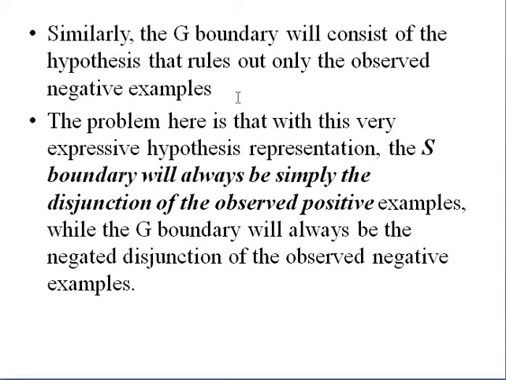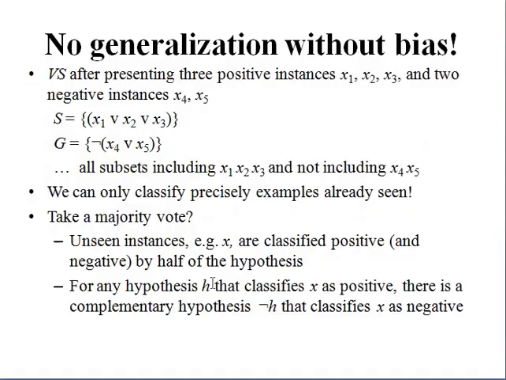And the problem here is that this is a very expressive hypothesis representation. The S boundary will always be simply the disjunction of observed positive examples, while the G boundary will always represent the negated disjunction of observed negative examples. Why they are using the negation notation is to represent that these are the negative examples, like this.